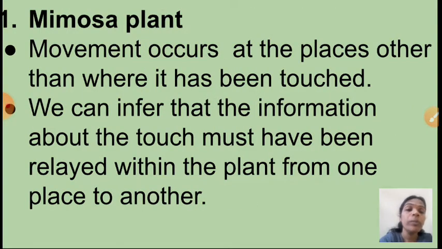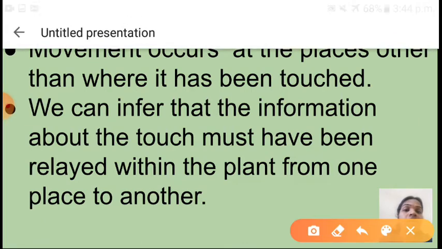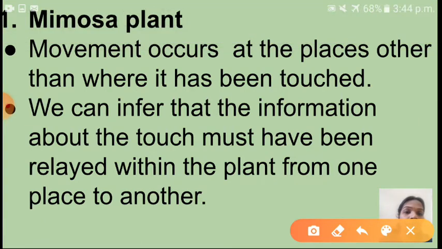That movement occurs at places other than where it has been touched. What can we infer? We can infer that the information about the touch, when we touch, must have been relayed within the plant from one place to another. That's why the whole leaflet closes. So that information is transferred from one part to the other.